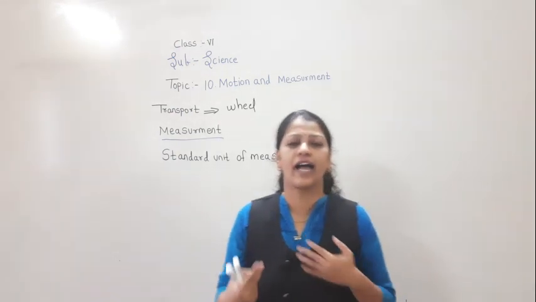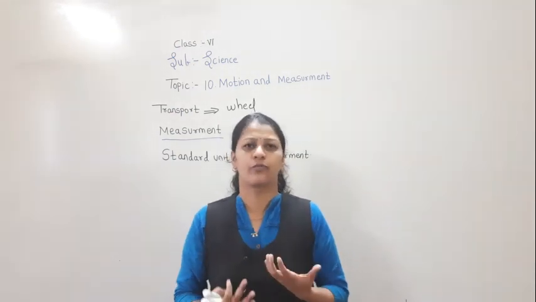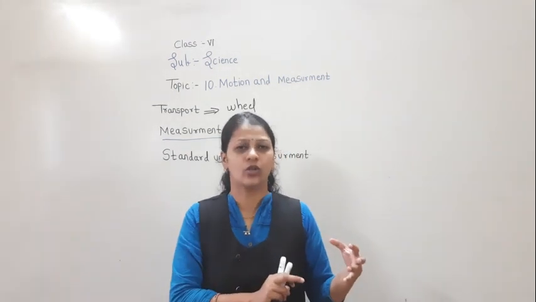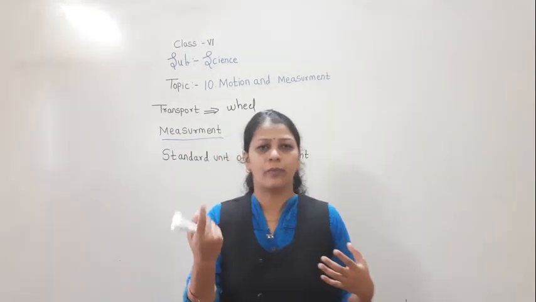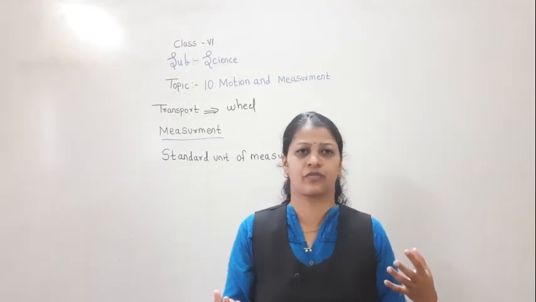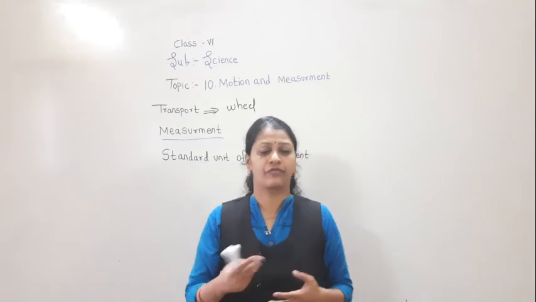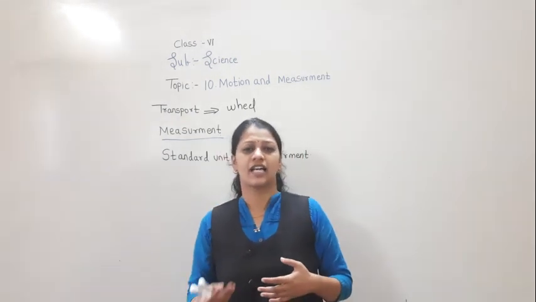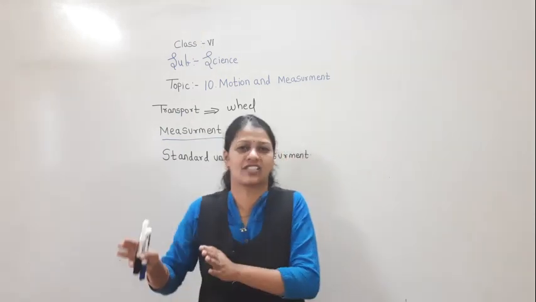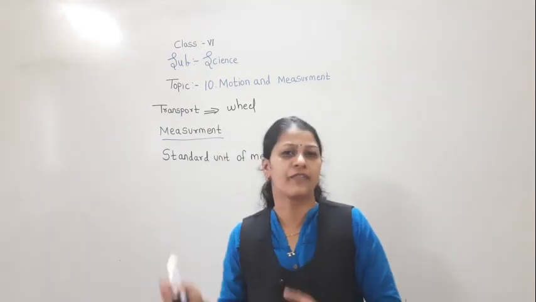Now if I want to buy 1 kg of potato, I don't know how much potato I have to take. So that is the unknown quantity. Yes, the shopkeeper has weights. Yes or no? He uses different types of weights, 1 kg, 500 gram. Yes, these are the different weights used by the shopkeeper. So these are the fixed weights.